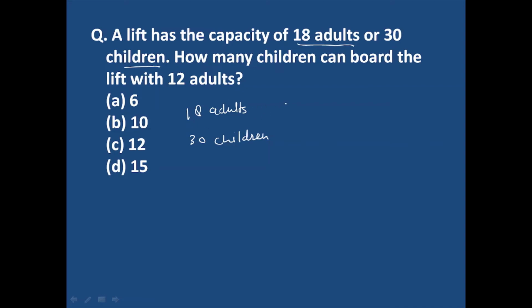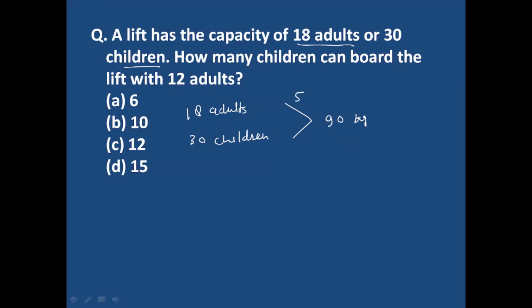It means this is the capacity of the lift. So for the capacity of the lift, we will find the LCM of 18 and 30, and it will give 90 kg. So 90 kg means the total capacity of the lift is 90 kg. Now what is the weight of each adult?